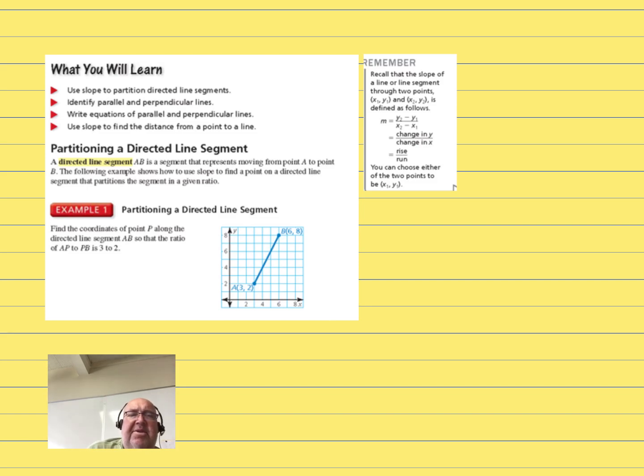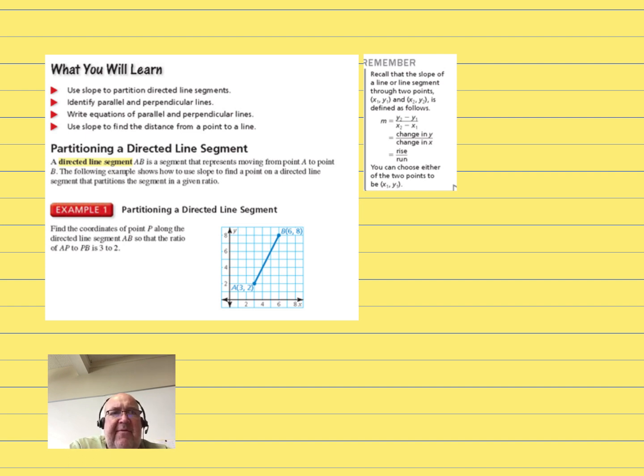Alright, in section 3.6, the lesson chapter 3 that we're going to be doing, we're going to be looking at the equations of parallel and perpendicular lines, and we'll come to some rules in a minute. But we're going to do a quick little review here.